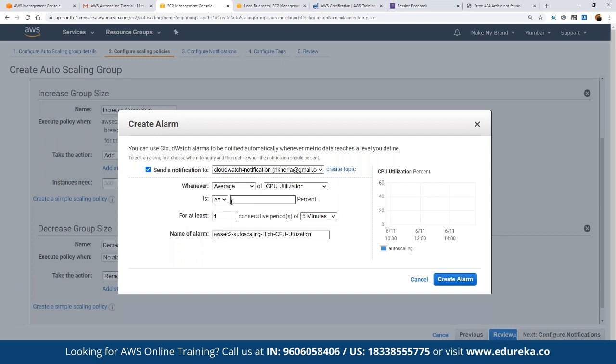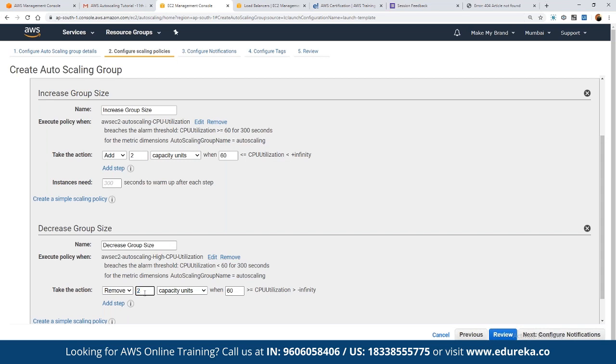If the CPU usage is less than 60% for a consecutive period of, suppose, 15 minutes, then it is going to remove those servers. So here we can define remove 2. That means it is going to remove the 2 additional servers which were launched by the increased group size, right?